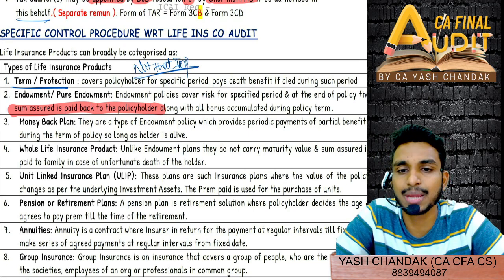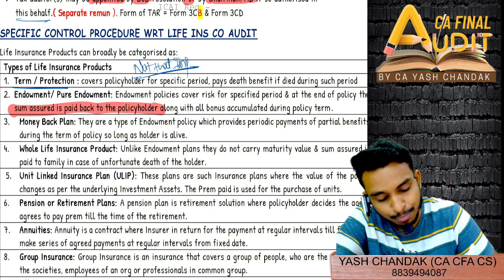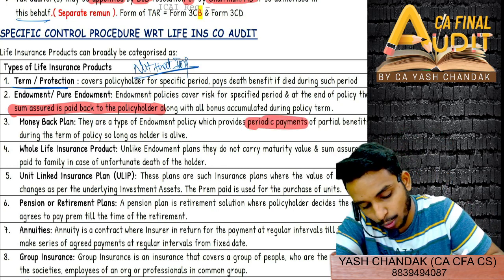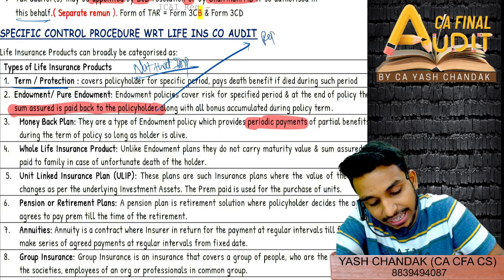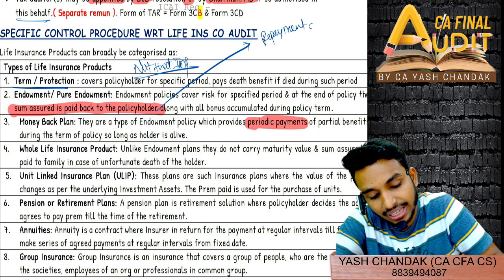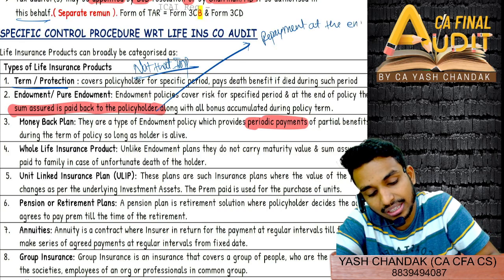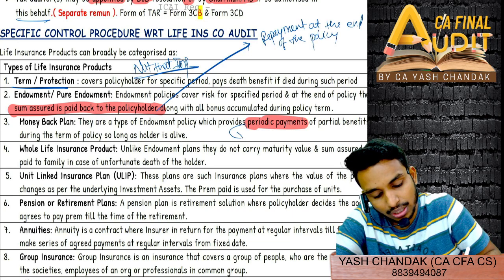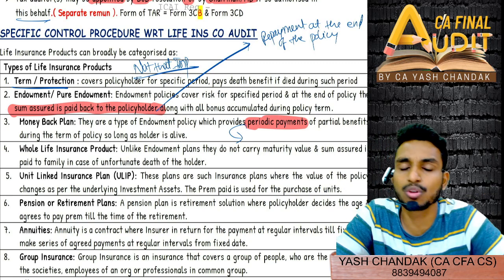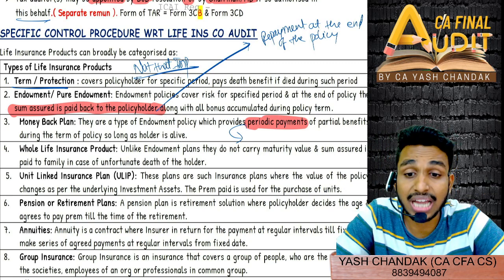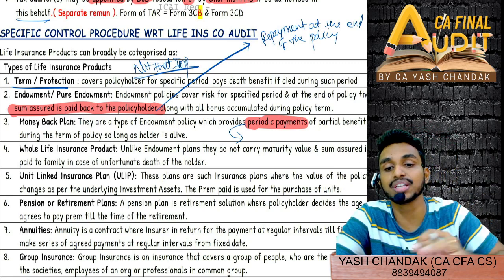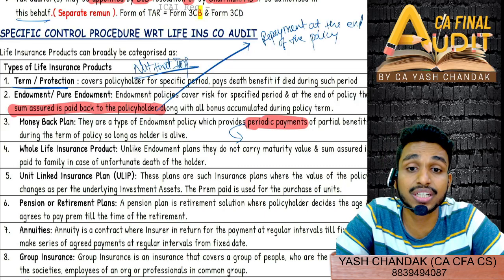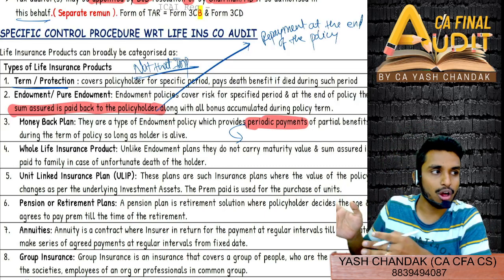Similarly, money back plan are type of endowment policy which provides periodic payment. So here in endowment policy, you will get the repayment at the end of the policy. However, in money back, you will get periodic payment. So my one policy is going in LIC, in which every year I get 50,000 rupees.